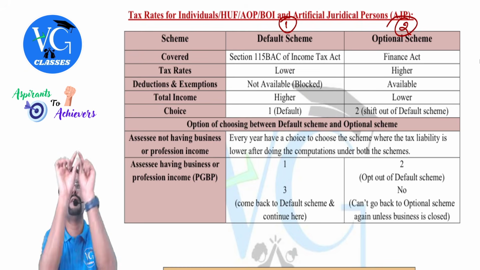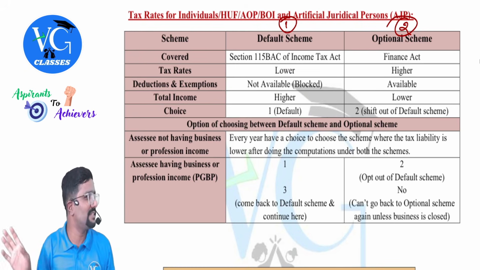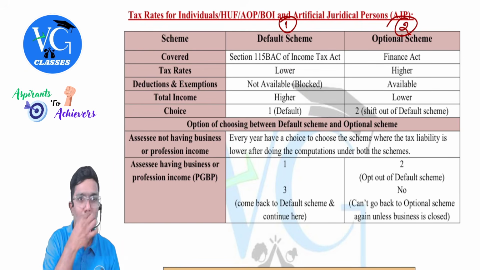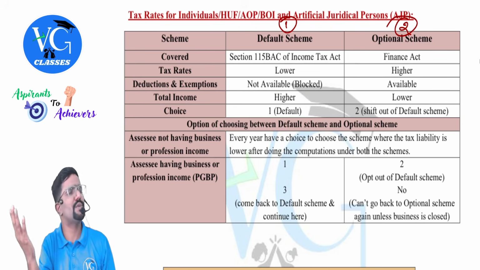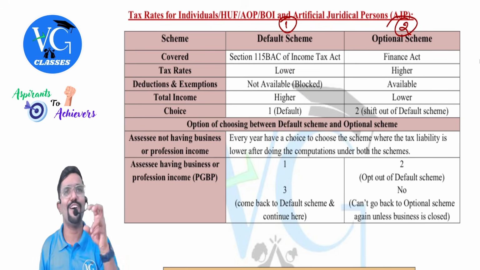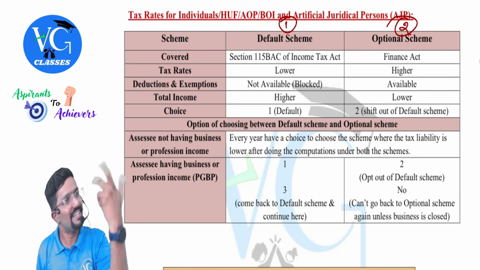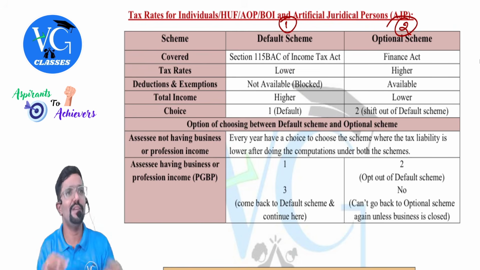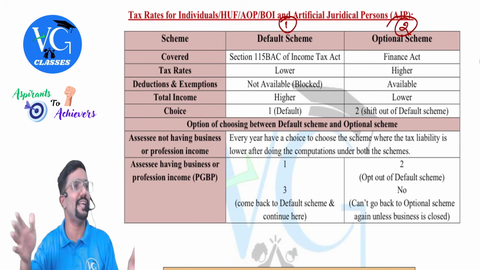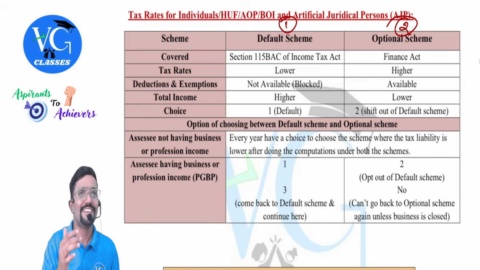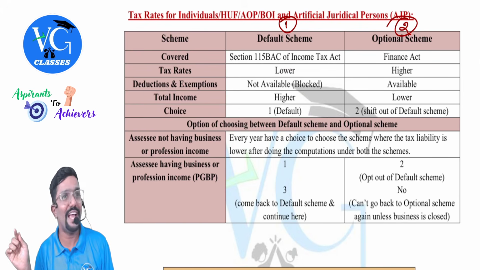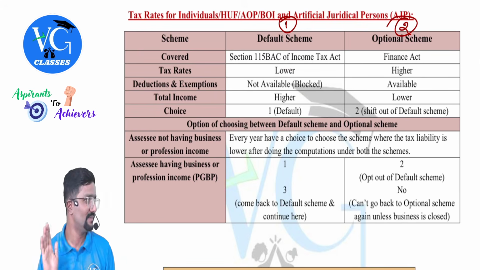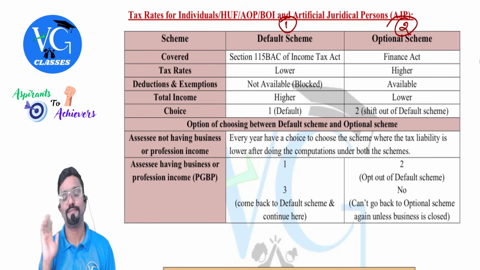When you are filing the returns, they would have given in the first instance itself, on the first page itself, whether you want to follow default or you want to opt out of default. Clear? If you are opting out of default, it is understood you are following optional. And if you are following default, since you are filing returns online, whatever deductions you are not eligible for will already be blocked. Even if you want to go and enter the amount, it will slap you and tell you not available. Clear. But academically, sir, do we have any software like that? No. You have to know the list of what deductions are not available. Should we retain it? Yes.